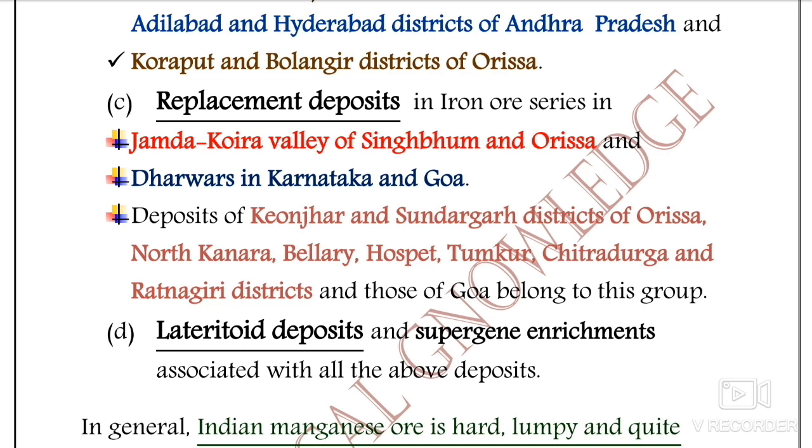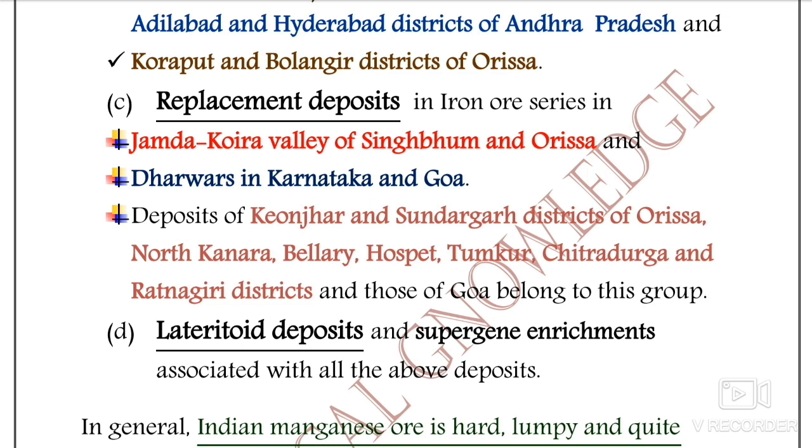So the replacement type makes most of the form of the iron ore series in the Jamda Koira Valley of Singhbhum and Odisha, and mainly in the Dharwars in Karnataka and Goa. Deposits of Keonjhar and Sundargarh district of Odisha, North Kanara, Bellary, Hospet, Tumkur and Chitradurga and Ratnagiri district and some parts of Goa belong to this group of replacement deposits.